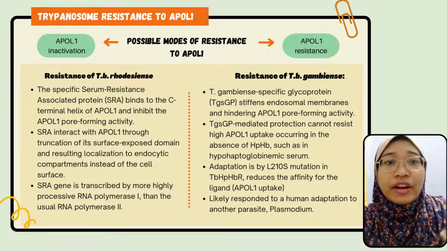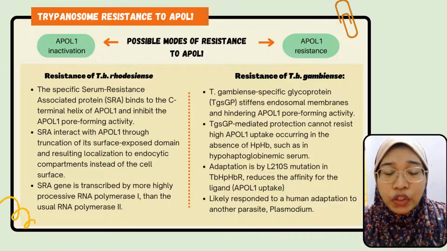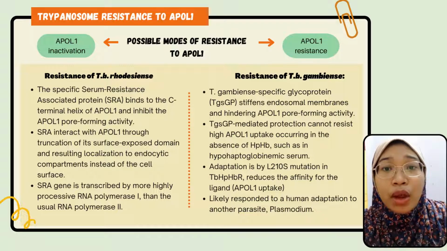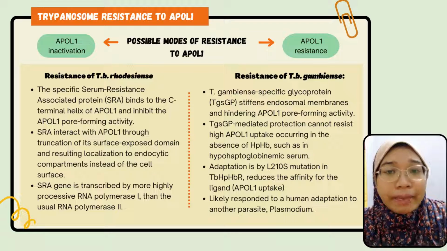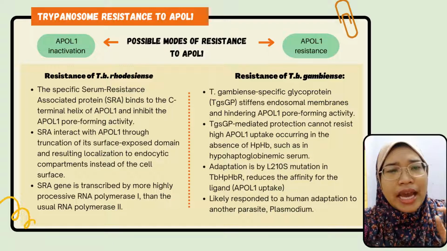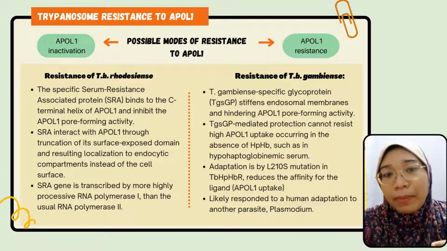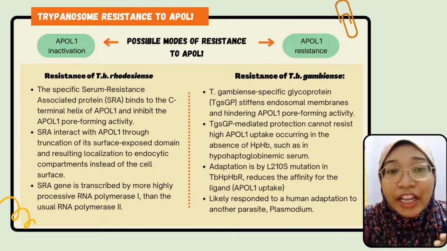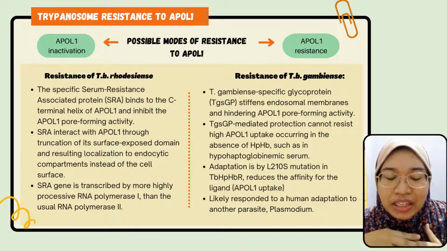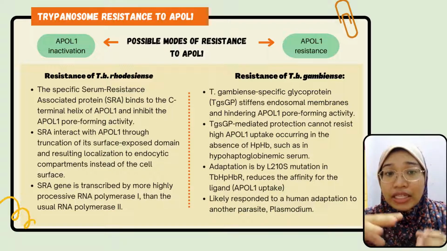So in the case of Trypanosoma brucei rhodesiense, the serum resistance-associated protein, known as SRA, binds to the C-terminal helix of APOL1 and thereby inhibits the APOL1 pore-forming activity. Interestingly, SRA is derived from the VSG that acquired the ability to interact with APOL1 through the truncation of its surface exposure domain, and this results in localization to the endocytic compartment instead of the cell surface.